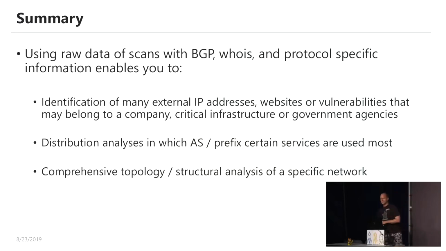Okay, so summing it up, using raw data of internet scans is very important, and you have to enrich it with BGP, WHOIS, and protocol-specific information. This gives you the power for complete infrastructure analysis of the internet. It's very important for you to understand the topology and the structure itself, and then it's very easy, if you do your own scans and data enrichment, to identify all websites or vulnerabilities that may belong to a company, to a critical infrastructure, or maybe to government agencies in the end.